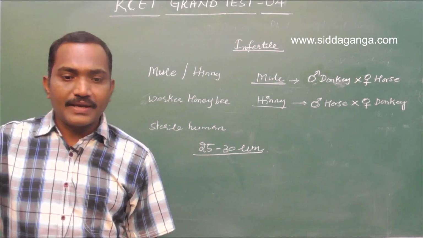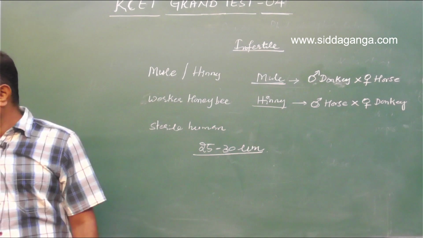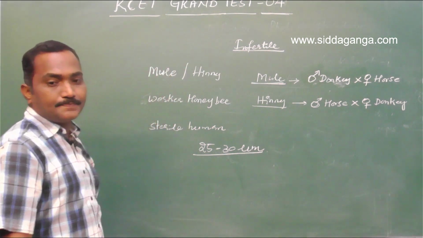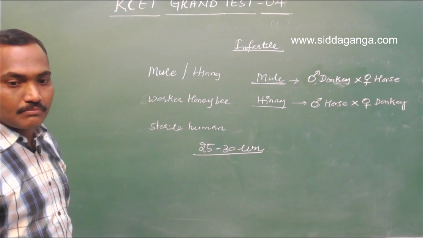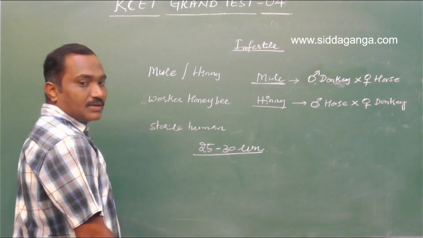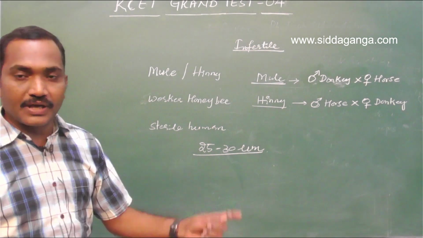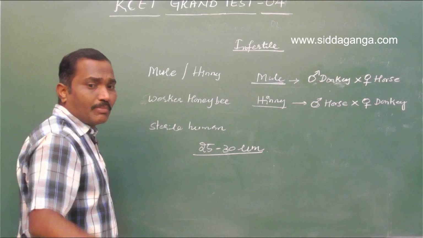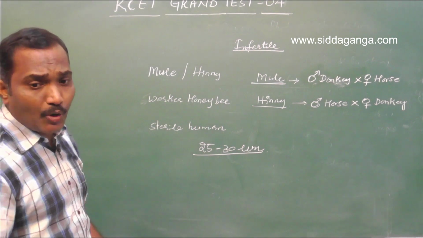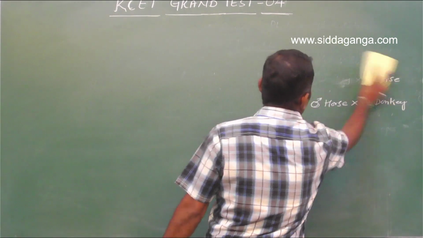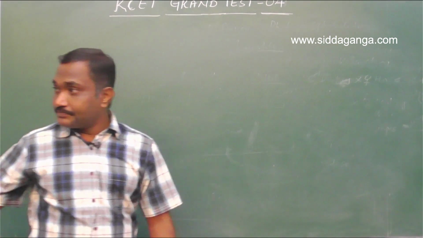Most common abiotic pollinators are, I think in paper 3 also we have discussed which is the most common pollinator. Biotic is the most common compared to abiotic. Again, among the biotic, bees are the most common one. But here they are asking most common abiotic pollinators. Abiotic pollination generally we see in monocots. It may be through wind or water.